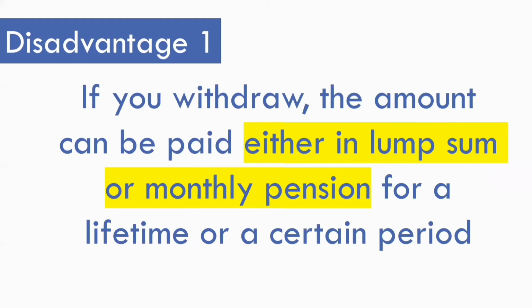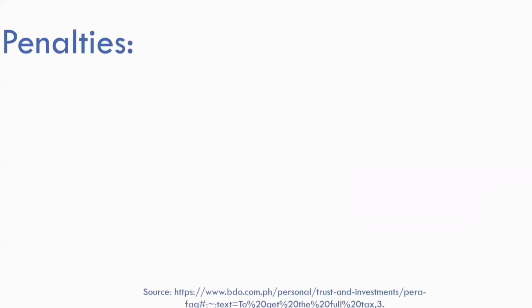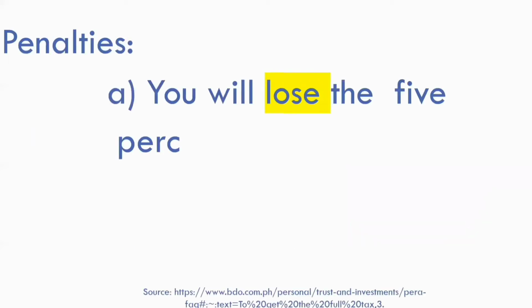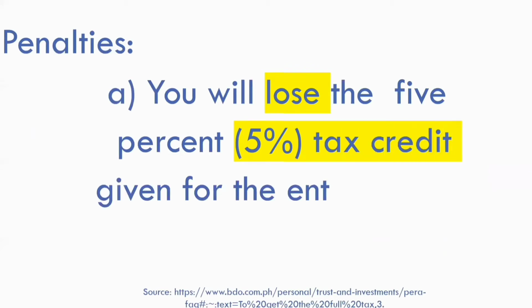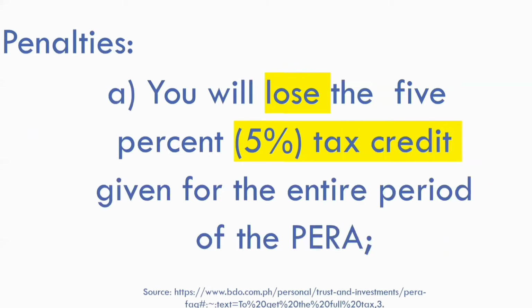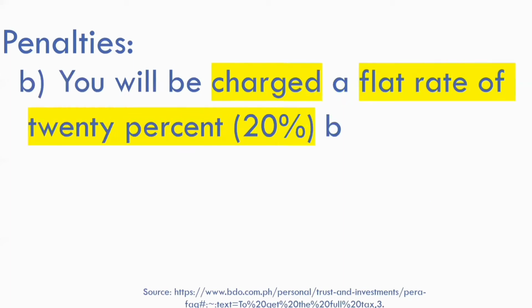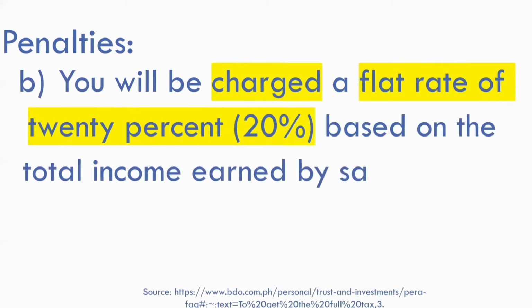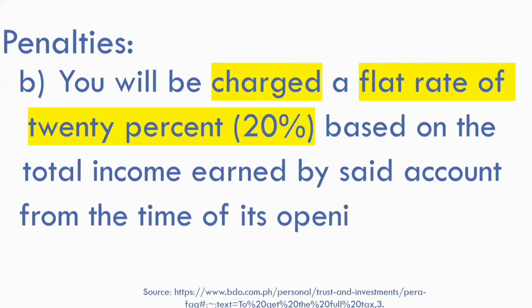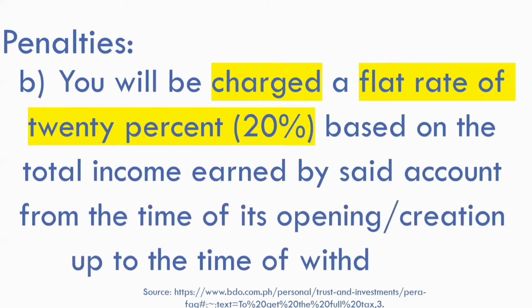The following penalties apply if you withdraw your PERA early. You will lose the 5% tax credit given for the entire period of the PERA. You will also be charged a flat rate of 20% based on the total income earned by said account from the time of its opening or creation up to the time of withdrawal.